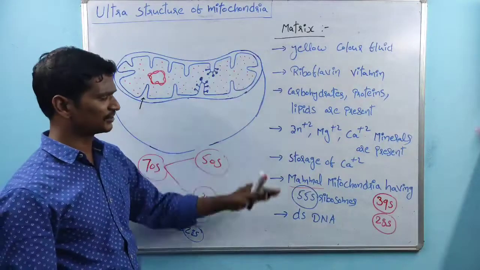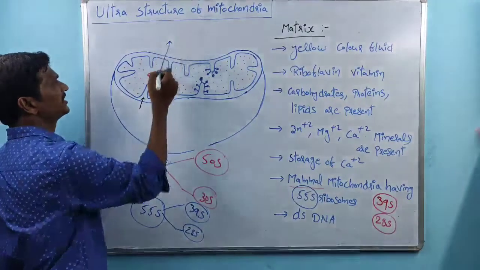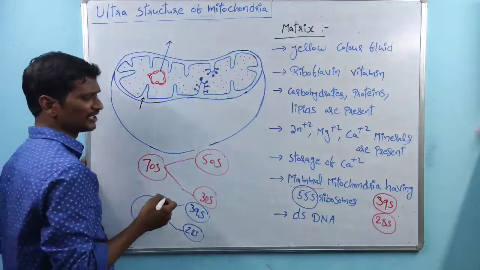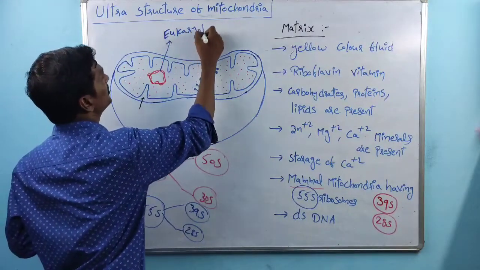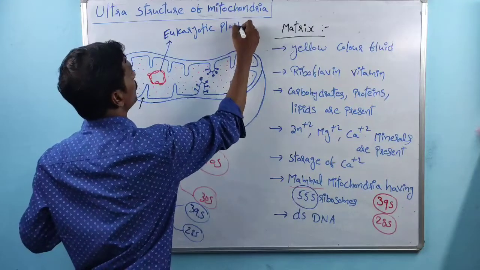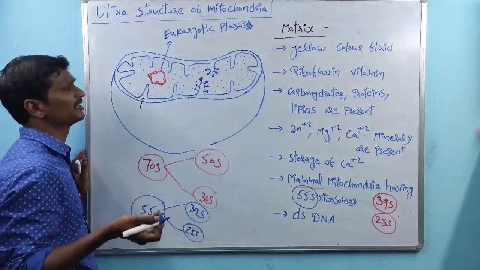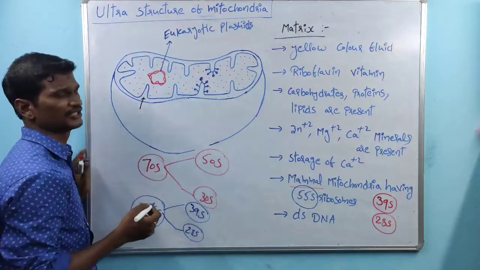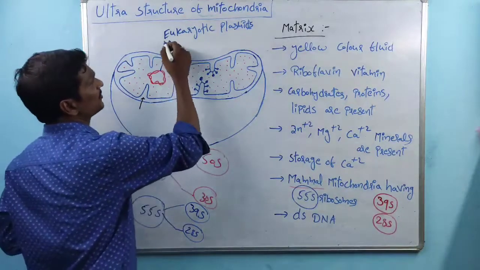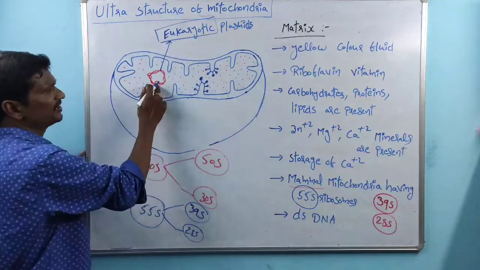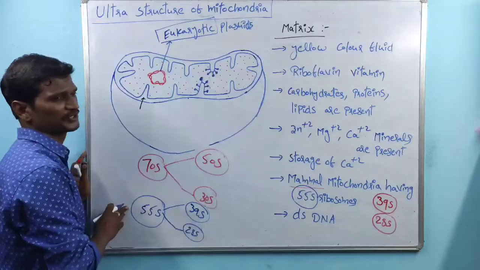And inside the matrix there is double-stranded DNA present. This double-stranded DNA is also called eukaryotic plasmid. Why are these called eukaryotic plasmids? We know plasmids are extrachromosomal circular double-stranded DNAs, and these are present in the eukaryotic cell. That's the reason why these are called eukaryotic plasmids.